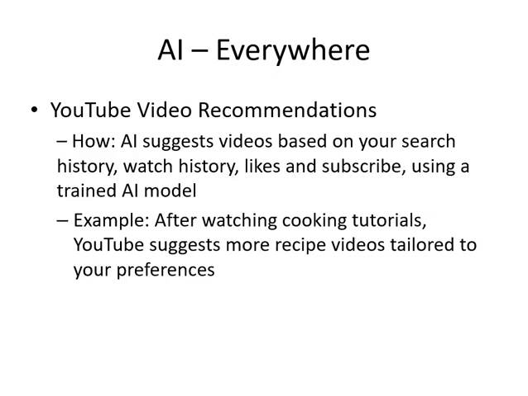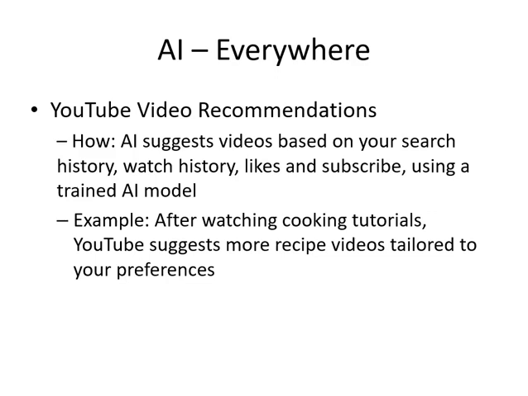Now let us see. AI is everywhere around us. When we try to watch a YouTube video, we see that there are videos recommended to us based on our searching criteria, or the watching history, or the likes we do, or the channels we subscribe to.